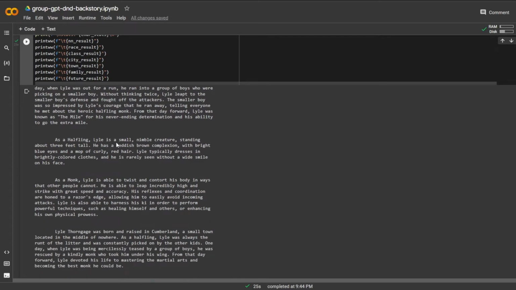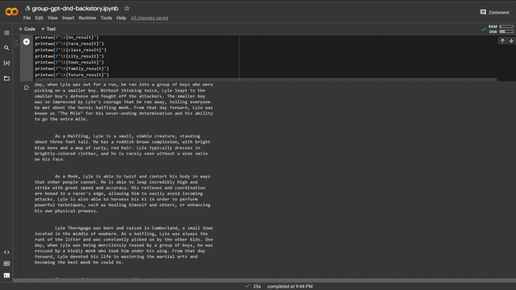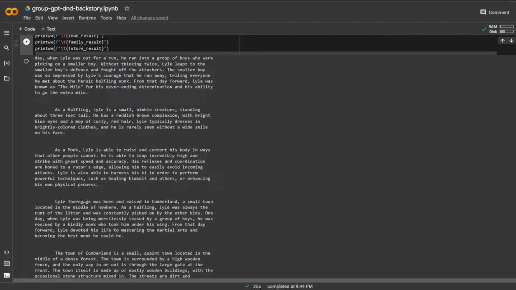So as a halfling, Lyle is a small, nimble creature, standing about 3 feet tall. He has a reddish-brown complexion with bright blue eyes and a mop of curly red hair. Lyle typically dresses in brightly colored clothes and is rarely seen without a wild smile on his face. It's cool that it gives a lot of detail on what he looks like. That's going to be really good for generating or looking up an image and describing my character to some of the other people in the